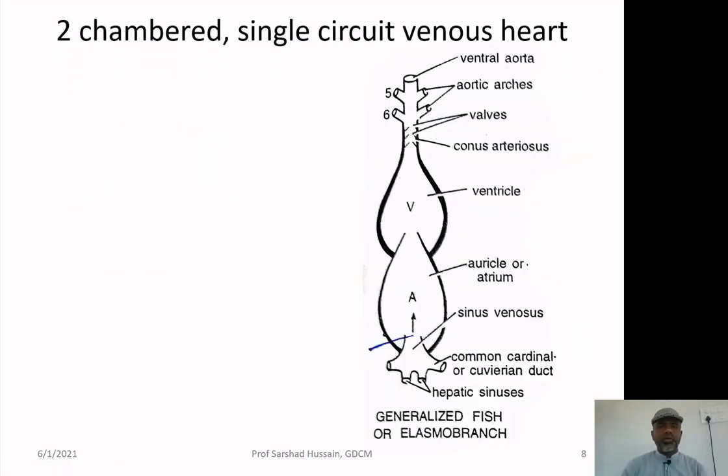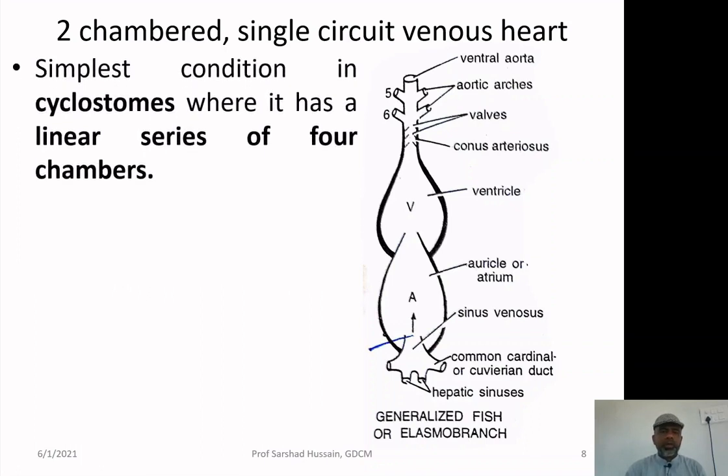Let us start first with the two chambered heart, the single circuit venous heart. This was the basic, or you can say the primitive, type of heart which was present in the lower vertebrates, in the fishes. It is simplest and is present in cyclostomes, where it has four chambers, that means the sinus venosus, the atrium, the ventricle, and then the conus arteriosus.